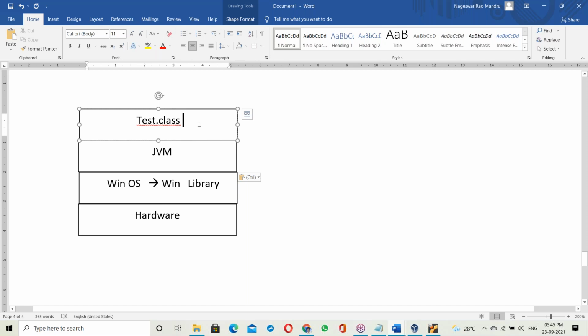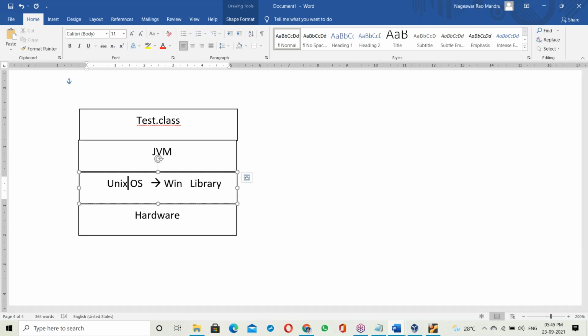Yes, another platform. Test.class file on Unix base, with Unix library.